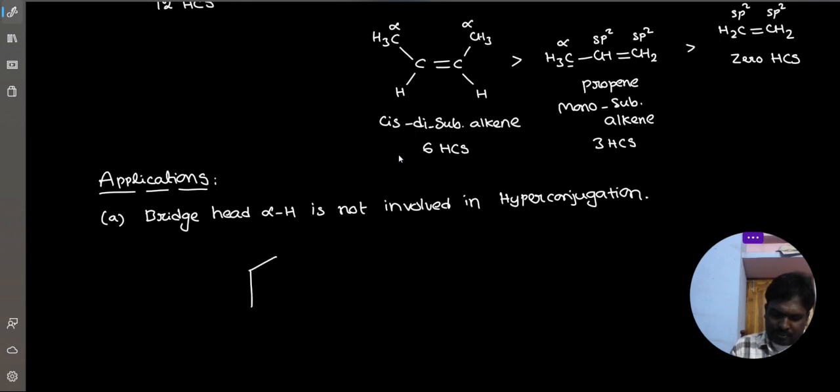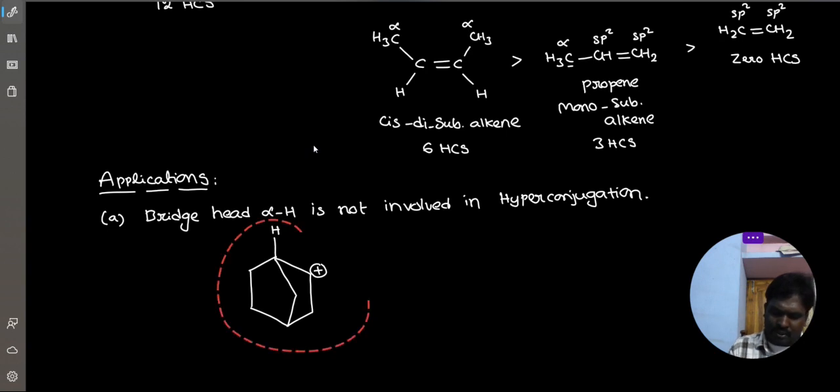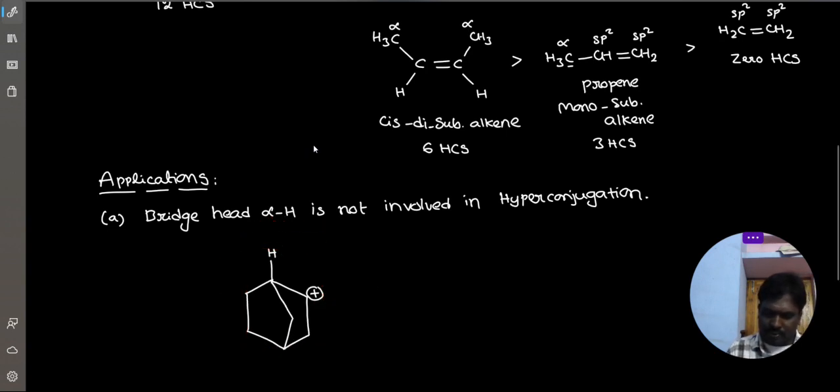Example, this is a carbocation. Here, the carbocation's adjacent carbon is the alpha carbon.